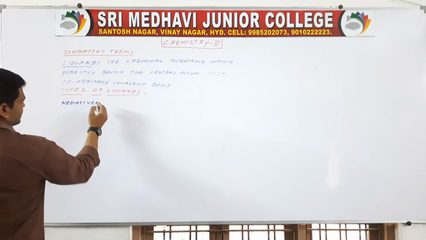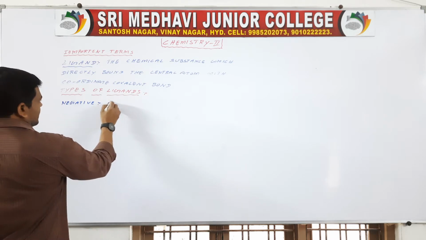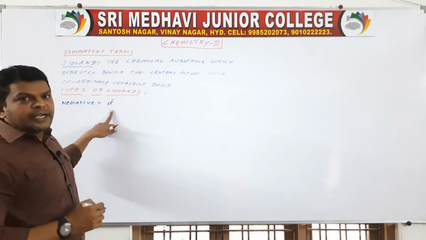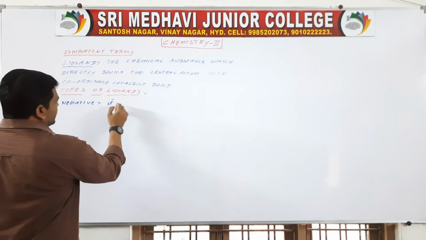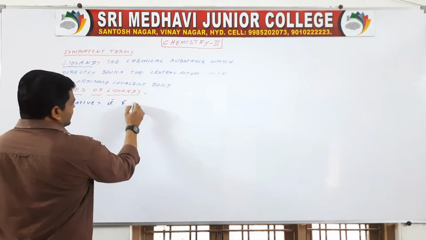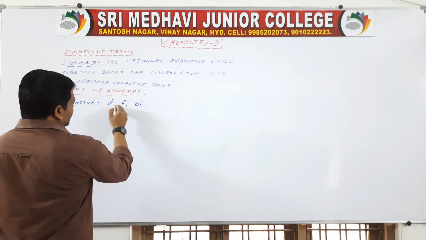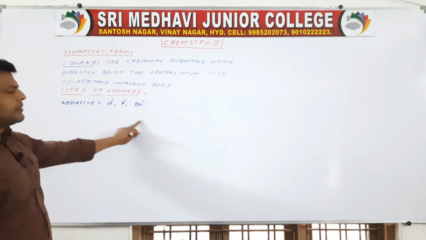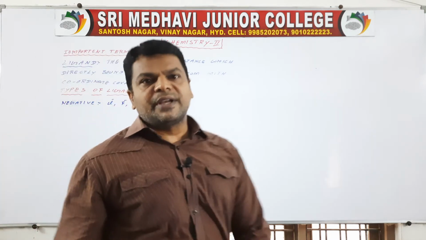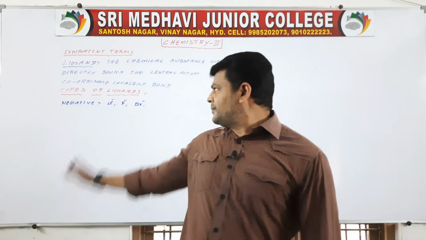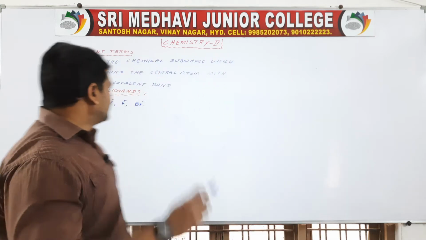Negative ligands means those having a negative charge, like Cl minus, F minus, Br minus. All these are examples of negative ligands. The ligands which have negative charge are called negative ligands.